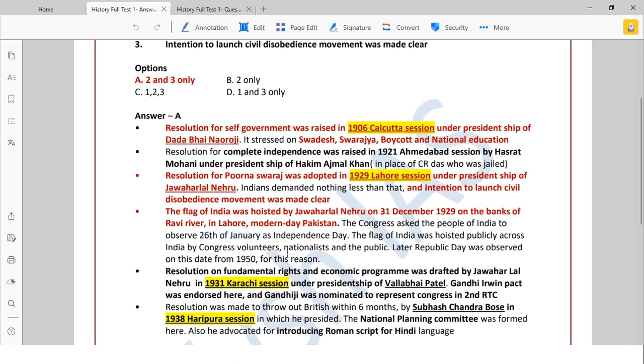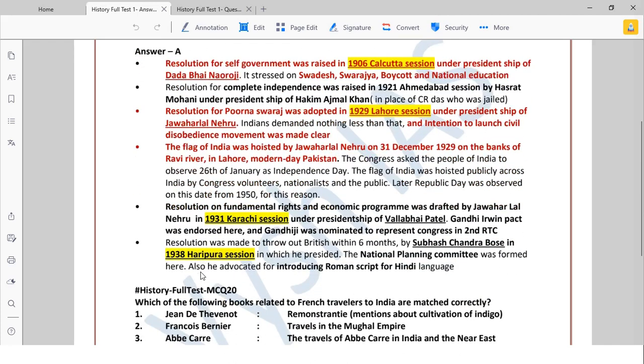Now, the resolution on fundamental rights and economic program was drafted by Jawaharlal Nehru in the 1931 Karachi session. And who was the president this time? Vallabhbhai Patel. This is what you have to memorize. Then the Gandhi-Irwin Pact, after the roundtable conference and all, was endorsed here, and Gandhiji was nominated to represent Congress in the second roundtable conference. So all this happened during Vallabhbhai Patel's presidency. Each session had some important outcomes. That is what I am teaching you.